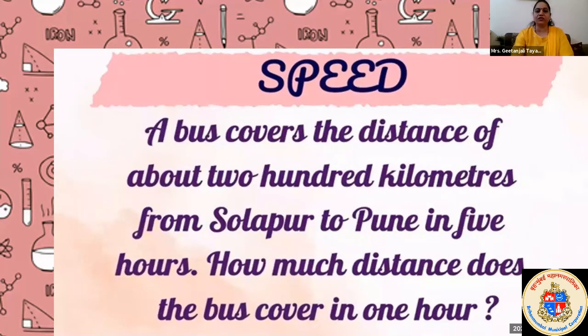One bus is traveling from Solapur to Pune. The distance between Solapur and Pune is 200 kilometers, and for that 200 kilometers it took 5 hours.